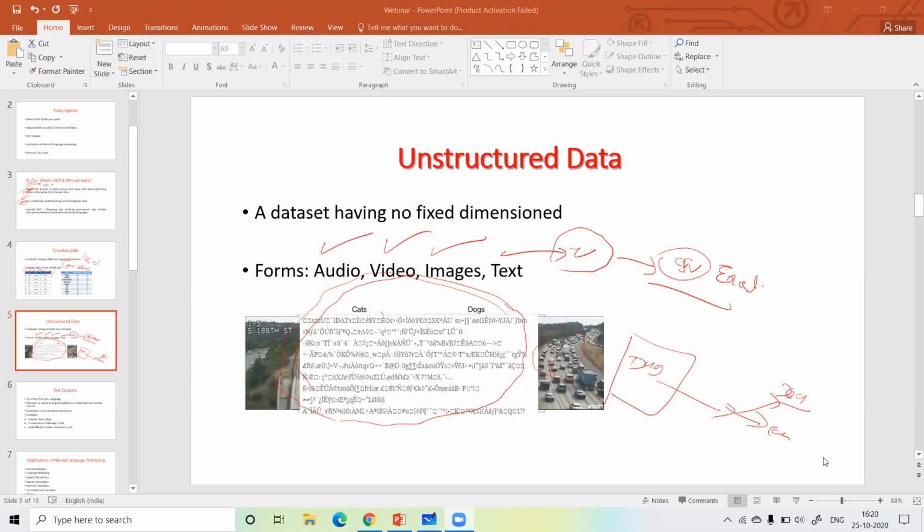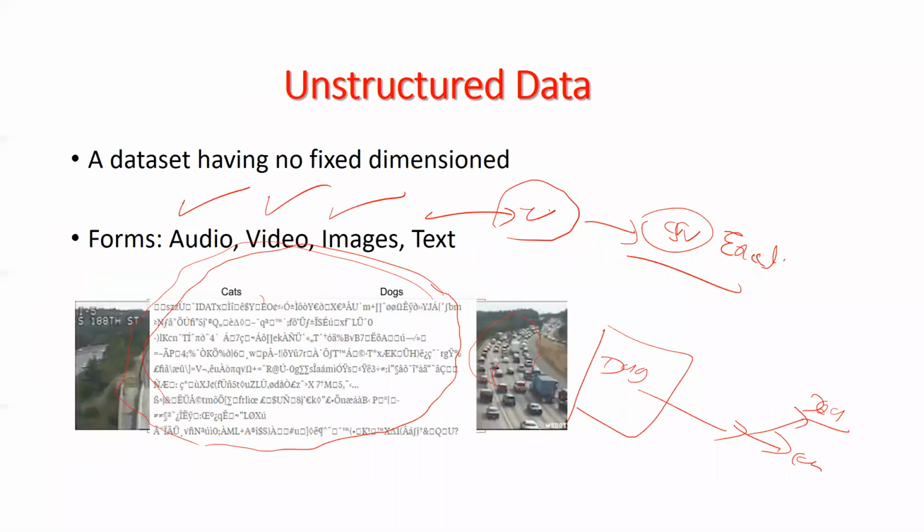Okay, so let's start. For unstructured data, we have, for example, dog images, but this is in image format. When we change this image data into numeric form using a deep learning model, then we can tell, okay, this is a dog image or a cat image. But without using any AI or deep learning model, we cannot tell whether this is an image of a dog, a cat, or any other image. So mainly unstructured data is available in the form of audio, video, images, and text.